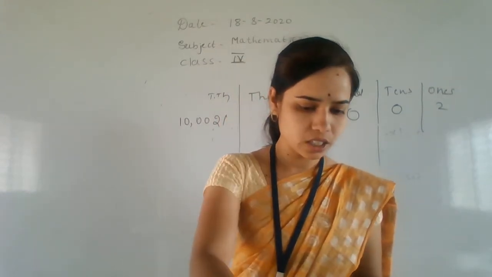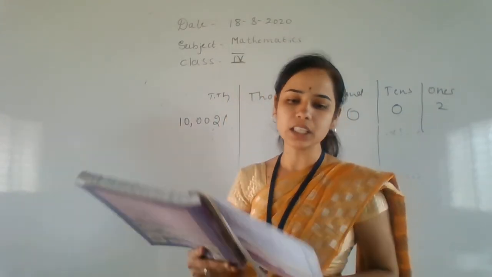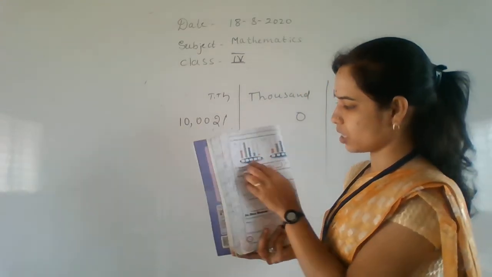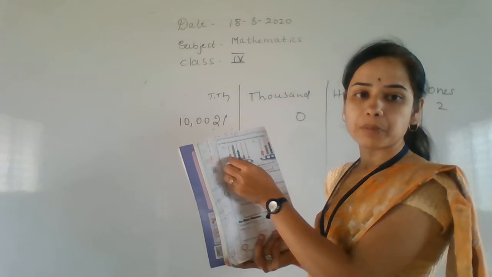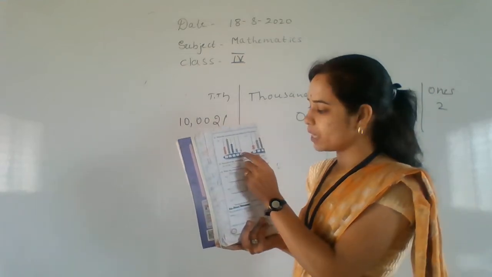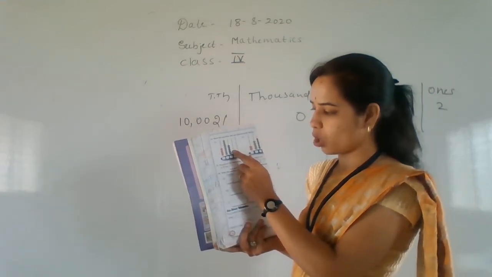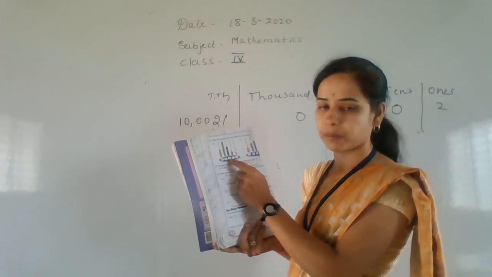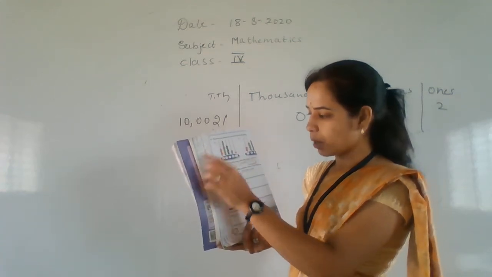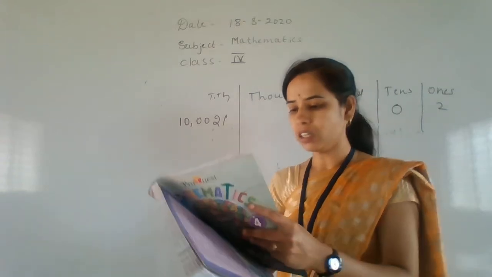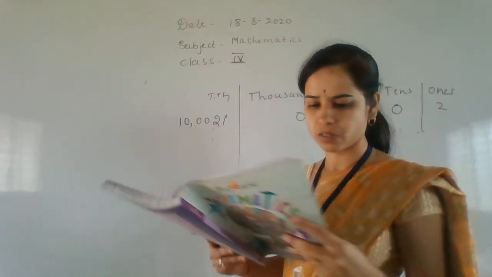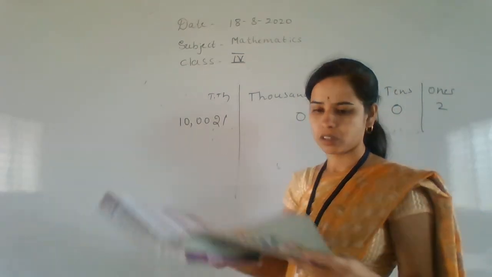Second, what is it? Write the numbers that are shown on the abacus. See here. They have kept beads here. How many beads are there in the ones place? Write here 1. How many beads are there in the 10s place? 2. How many beads are there in the 100s place? Okay. Can you write this one? Complete first main and this is also very easy, children. You may do this one.